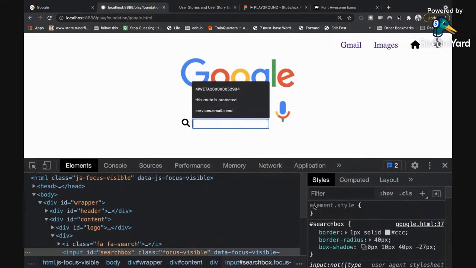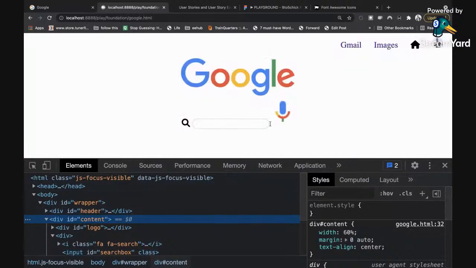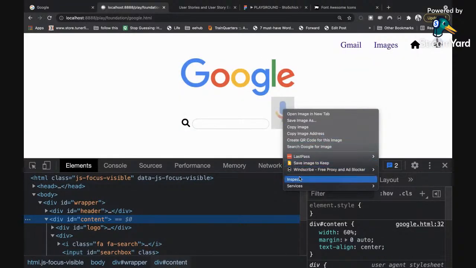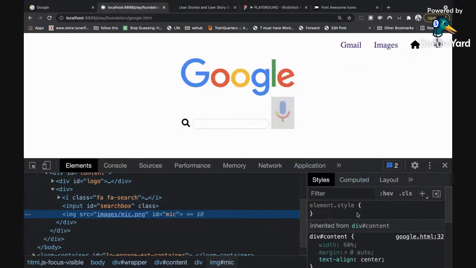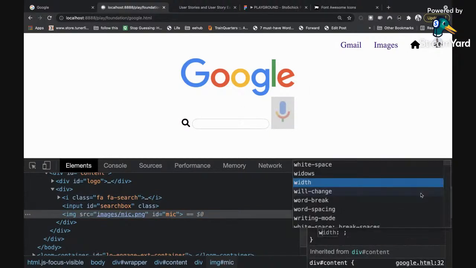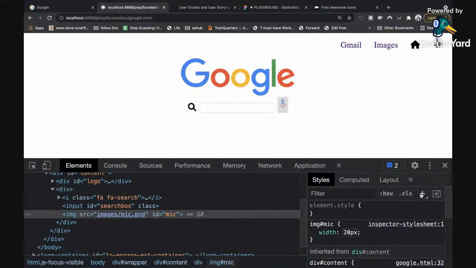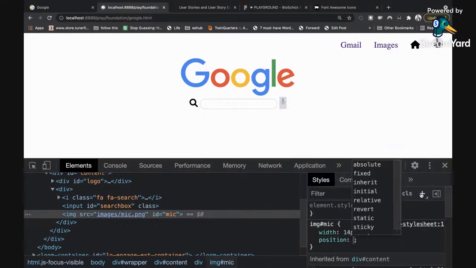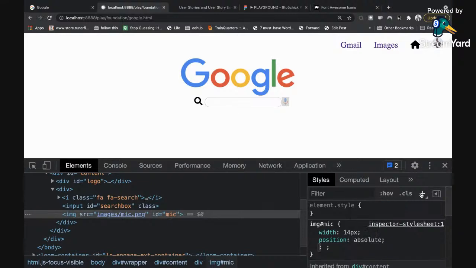So what I can do now is reduce the width of this, the microphone. Click on the plus sign, reduce the width about 20 px, which is what we want, about this size. Then I'm going to do a position absolute. Don't forget that I'm trying to catch up with time. That's why I'm not explaining every bit of CSS style I'm using, but follow me closely, right?